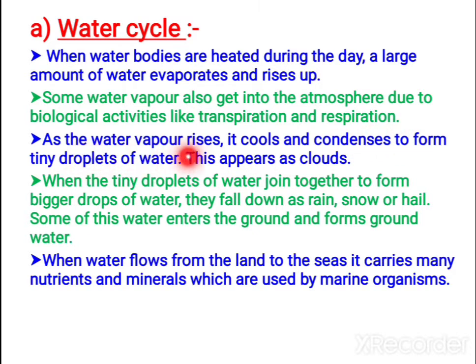water vapor. When the water vapor rises, it cools and condenses to form tiny droplets of water. That results in cloud formation. These tiny droplets of water join together to form bigger drops of water, and when it becomes heavy, it falls down as rain, snow or hail. Some of this water enters underground and forms underground water also. When water flows from land to seas, it carries many nutrients and minerals, which are used by the marine organisms. Then it results in running water, maybe a river, then the river ultimately reaches the sea.